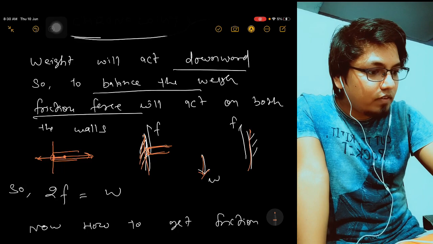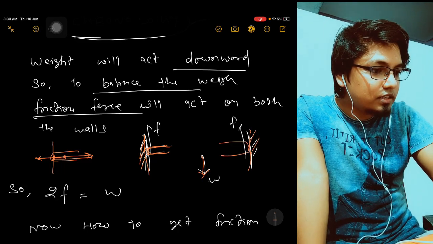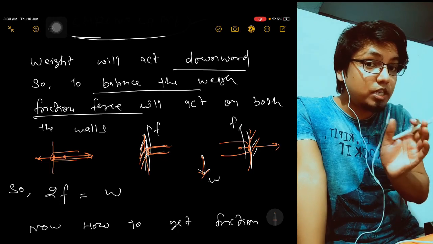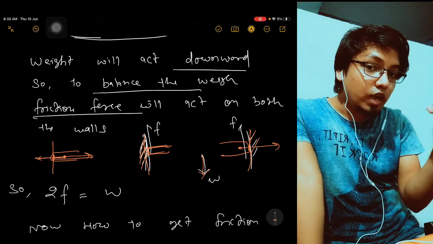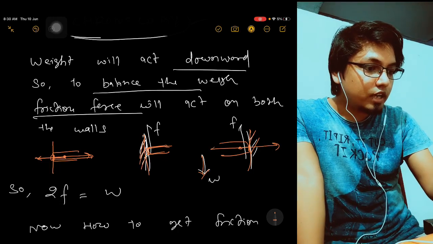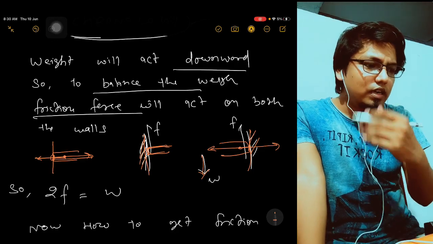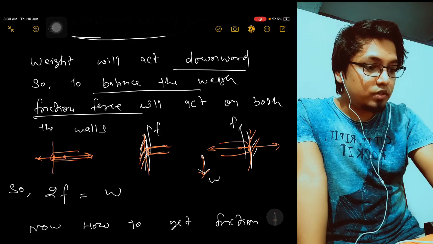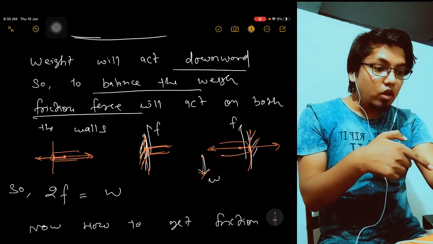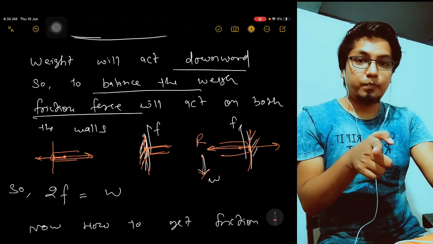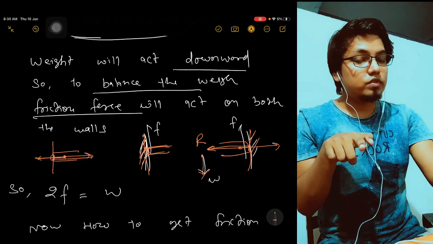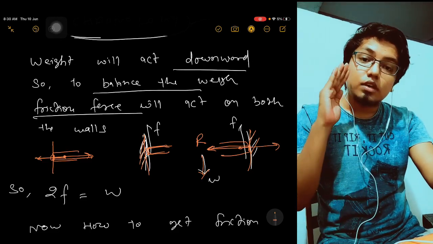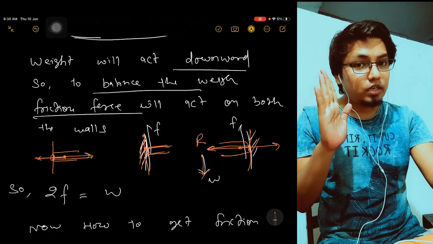So here we have a wall and the rod is like this. The rod will push the wall because of thermal expansion, so the wall will apply the reaction like this. I hope it's going well. Let it go a little lengthy, no problem. You should have a clear picture about this. So the wall will give you reaction force R, and the friction force is mu into R, where mu is the coefficient of friction.